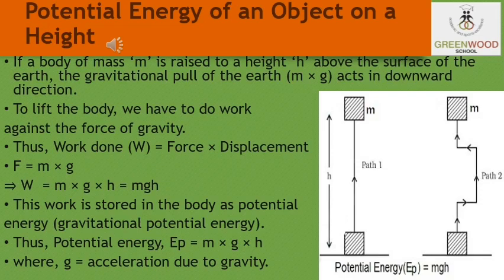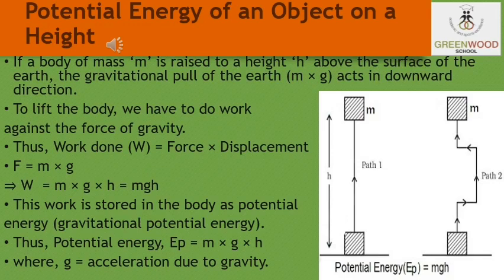Consider an object of mass m lying at any point on the earth's surface. Here its potential energy is 0 and the weight is the mass times acceleration due to gravity, which acts vertically downwards. So students, to lift the object to another position, say at a height h, we have to apply a minimum force equal to mass times acceleration due to gravity in the upward direction. So work is done on the body against the force of gravity.